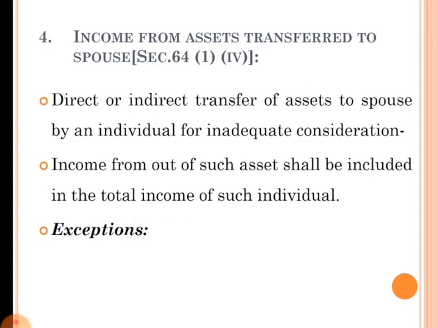Next situation is income from assets transferred to spouse. Any direct or indirect transfer of assets to a spouse by an individual for inadequate consideration, income from out of such assets shall be included in the total income of such individual. If the assessee or individual is transferring any asset to his spouse or her spouse for inadequate consideration.